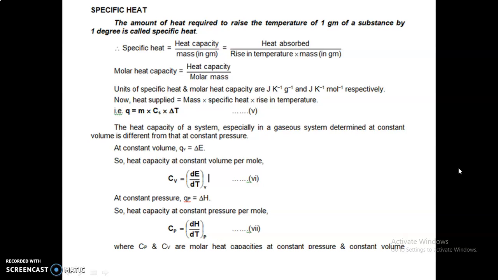The heat capacity of a system, especially in a gaseous system, determined at constant volume is different from that at constant pressure. At constant volume, Q is ΔE. If the volume is constant, then the heat is ΔE. So heat capacity at constant volume per mole, Cv, is equal to ΔE divided by ΔT at constant volume. At constant pressure, Q is equal to ΔH. So heat capacity at constant pressure per mole, Cp, is equal to ΔH/ΔT at constant P, where Cp and Cv are molar heat capacities at constant pressure and constant volume.